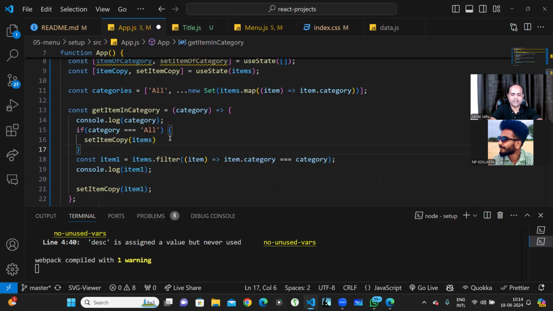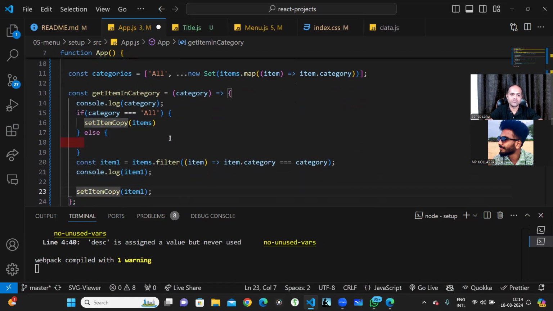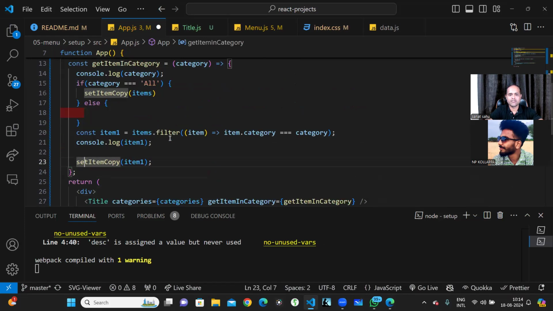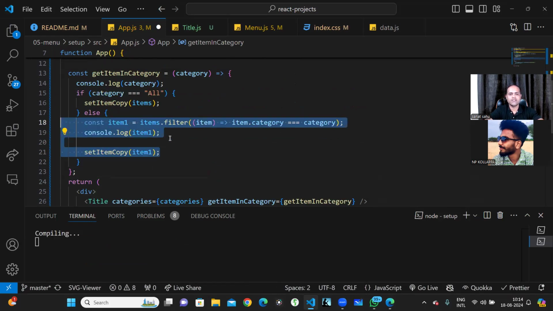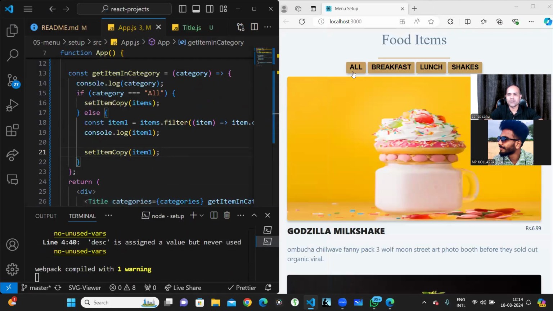Else you do this particular thing, which means this particular thing moves inside the else. Which means that now there will be an all button over here. See, the all button is there.